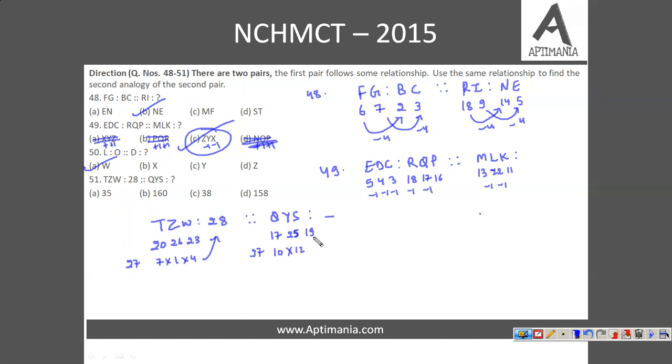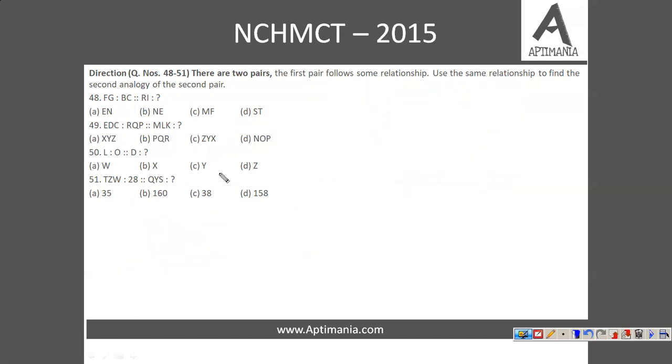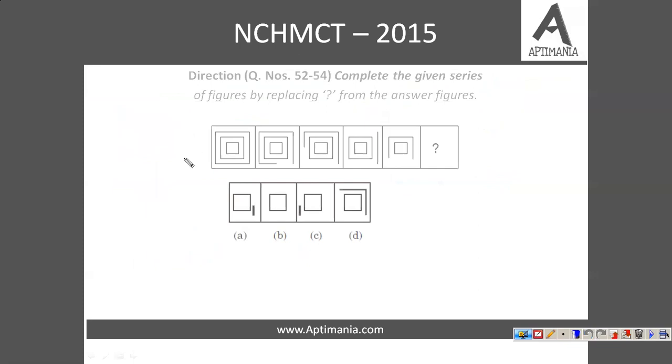Fine. If we subtract 25 from 27, we will get 2. And here 27 minus 19 is 8. So 10 into 2 is 20 into 8 is 160. So this was the logic of this particular question, and this is a really good question. Now let's move to the next question. Okay, now based on visual reasoning.